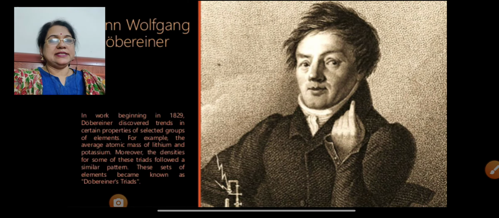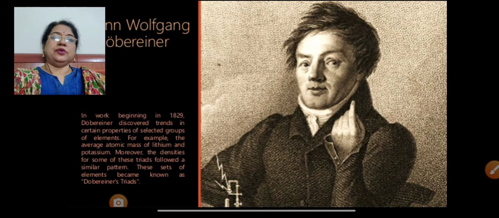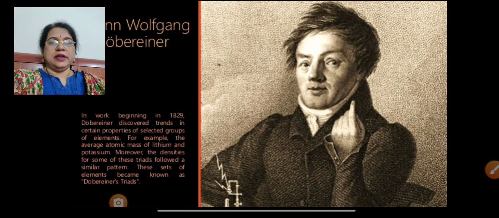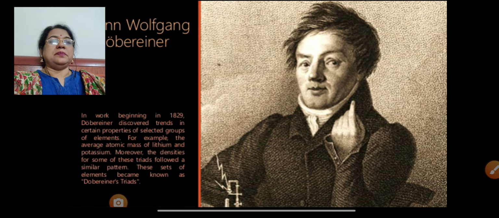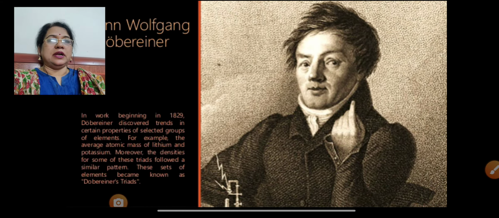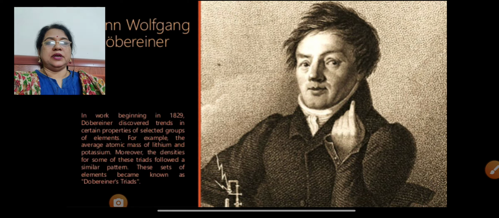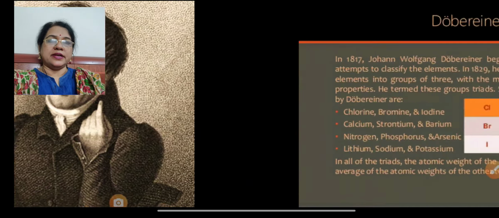As we already started lesson number 1, now we are going to continue lesson number 2, which is classification of elements. In the first part, it has been given the Dobereiner's triad rule. See the picture of Dobereiner, and his theory about the classification of elements is known as Dobereiner's triad rule.